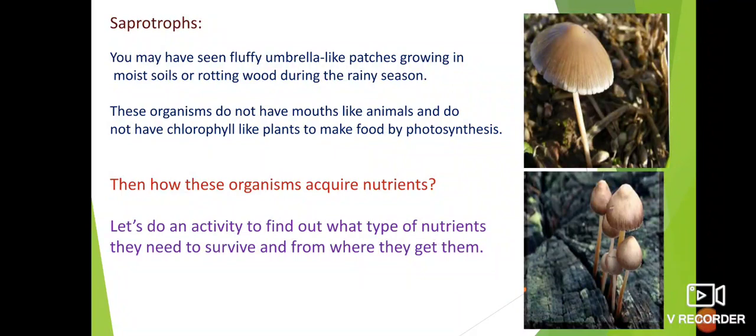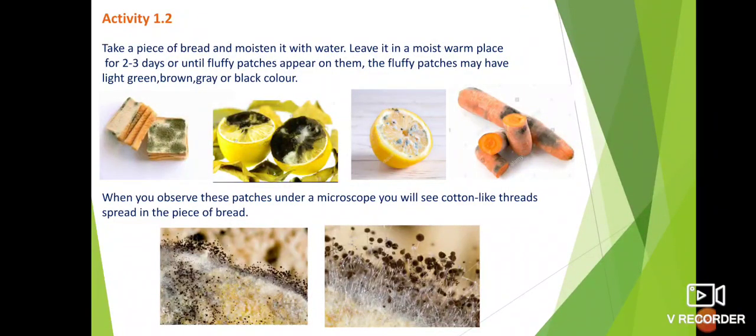To understand the nutrition of this organism, let's do an activity to find out what type of nutrients they need to survive and from where they get them. From where these organisms get the nutrition and how they get it, let's study with an activity. See here, activity 1.2. What to do? Take a piece of bread and moisten it with water. Leave it in a moist, warm place for 2 to 3 days or until fluffy patches appear on it.